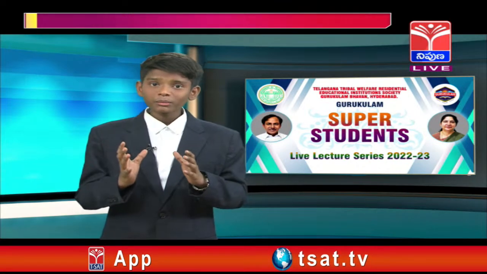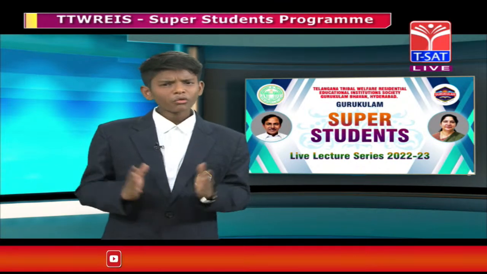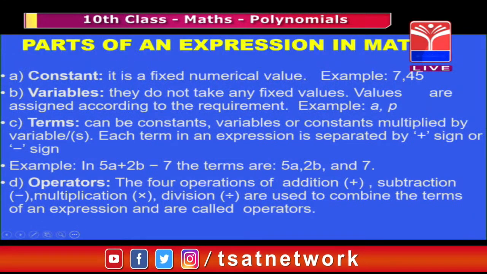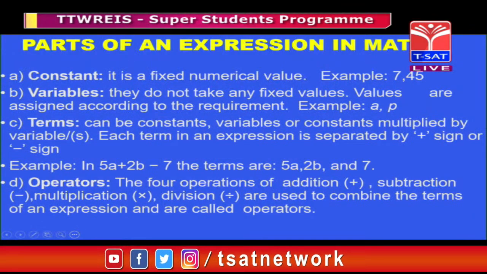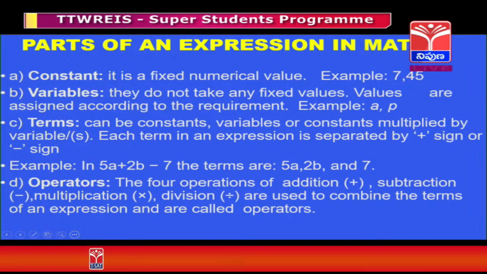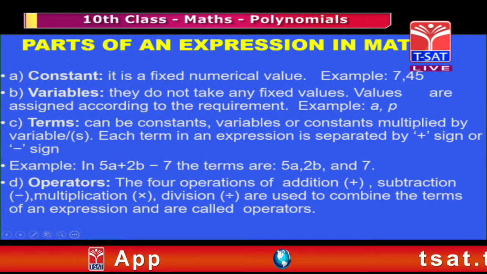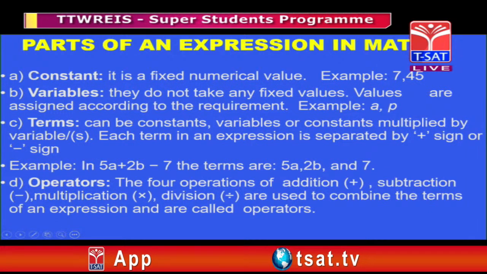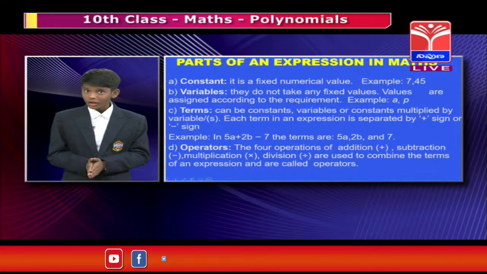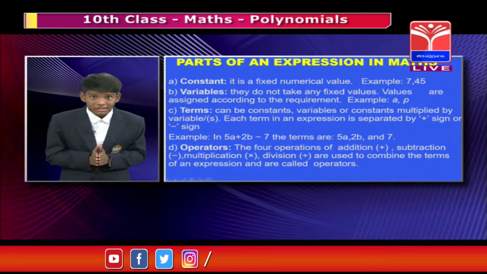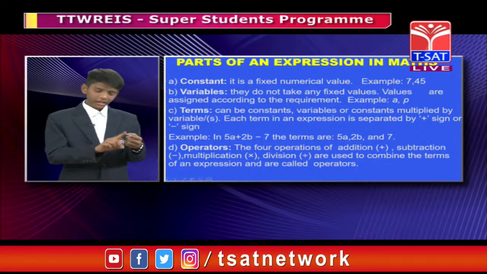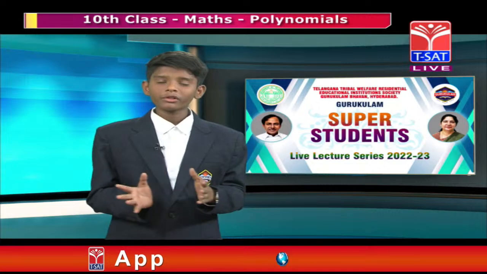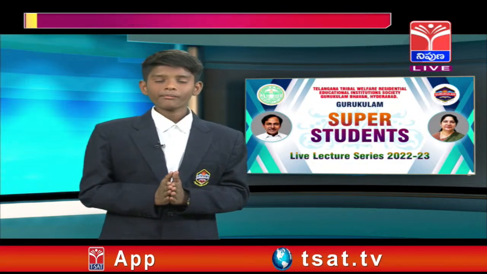So let us move on to the variables. What is a variable? A variable does not take any fixed values. Values are assigned according to the requirement. In simple words, a variable is a changing value in the expression. To represent a variable, we use English alphabets like A, B, C and X, Y, Z. These are most commonly used to represent a variable.